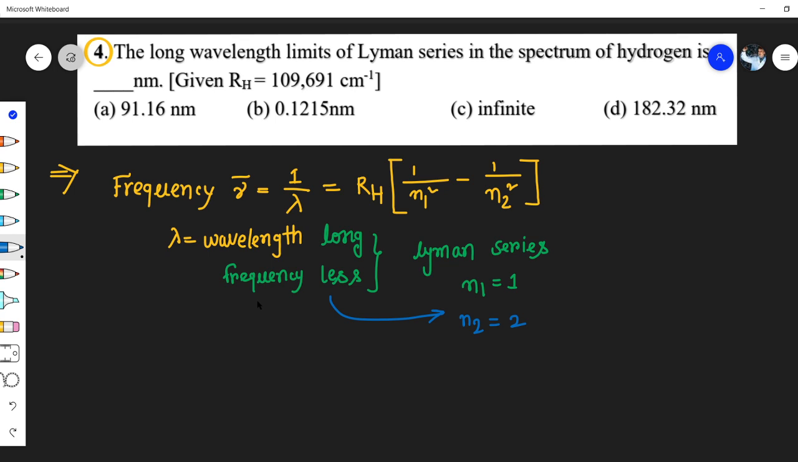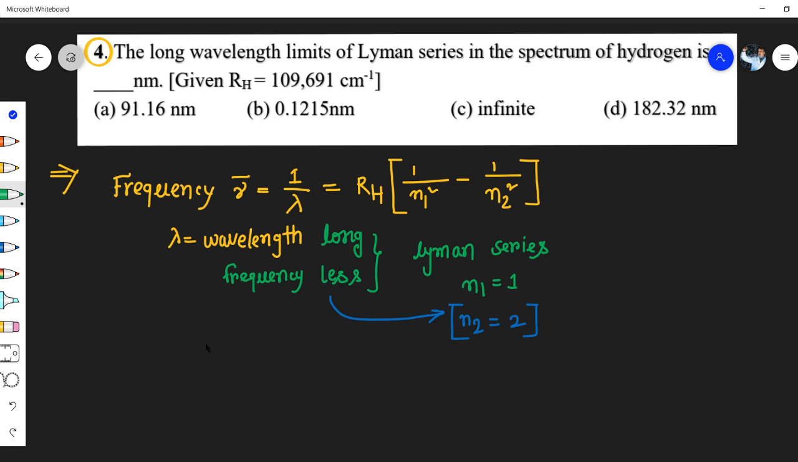I will not be doing the calculations, so I'm just writing down the answer of this particular question. Okay. So why are we taking the 2? Because in the question it is asking for the long wavelength. That means the frequency value will be less. This is the very important point. Are you getting this point? So finally, you are understanding the long wavelength value.